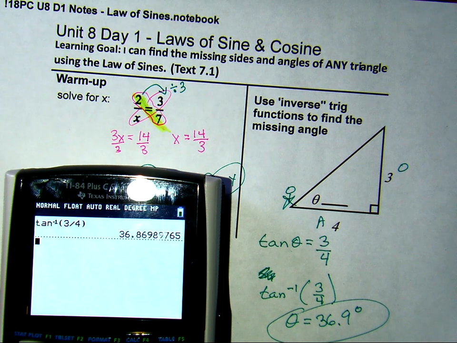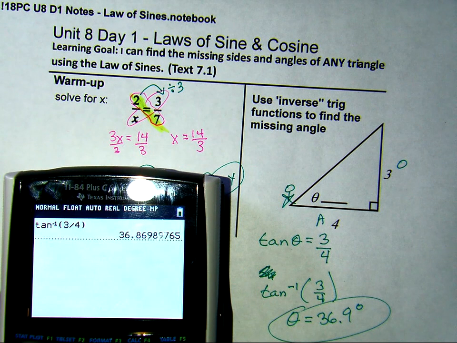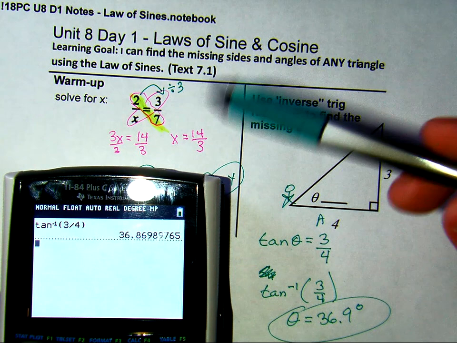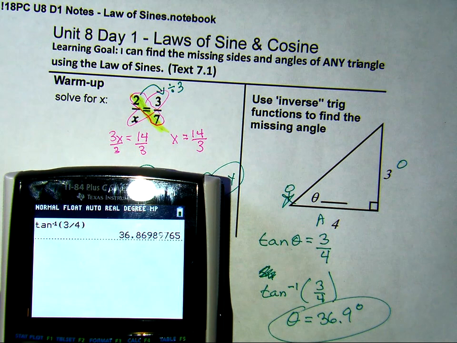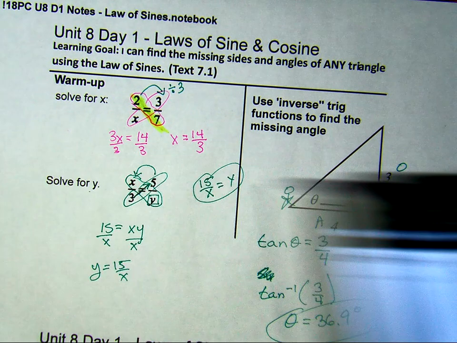So using the inverse trig functions is going to also be very powerful. So far, prereq skills, we've got solving proportions, and we've got inverse trig. Now we're going to start getting into the nitty-gritty of what we will be looking at when it comes to oblique triangles. So the next few minutes are going to talk more about conceptually what is the law of sines, how do we look at these triangles, and how do we set them up to solve our problems.